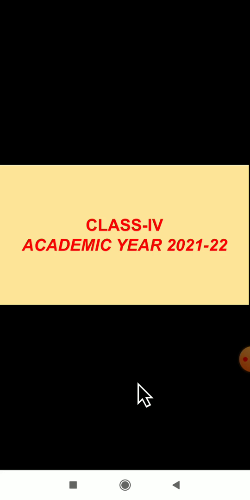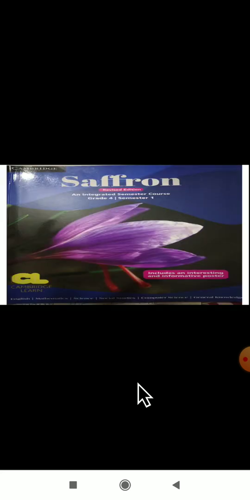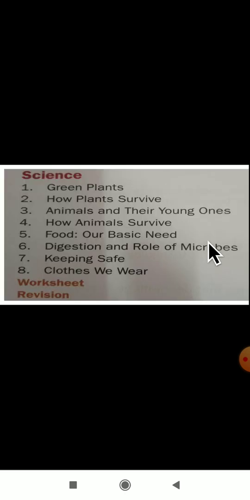Dear students, welcome back to the science class for the academic year 2021-22. For 4th standard you have a Saffron Cambridge book. You have all the subjects in this book only. It is a semester-wise book: for semester 1 you have one book and for the other semester you have one more book. For semester 1 we have these lessons, a total of 8 lessons.